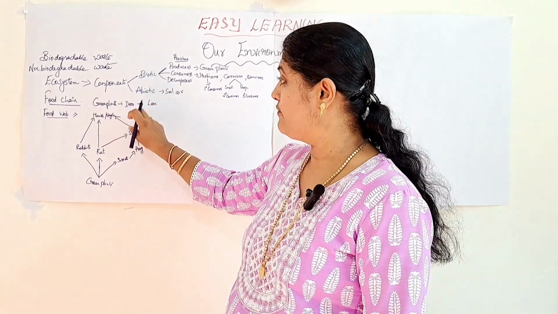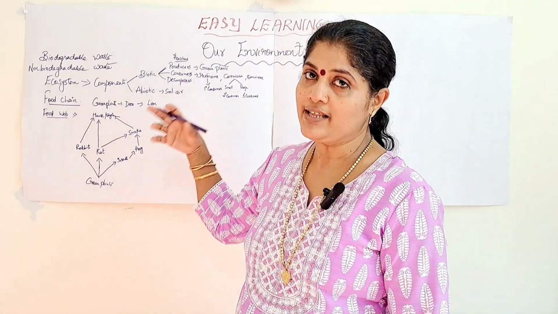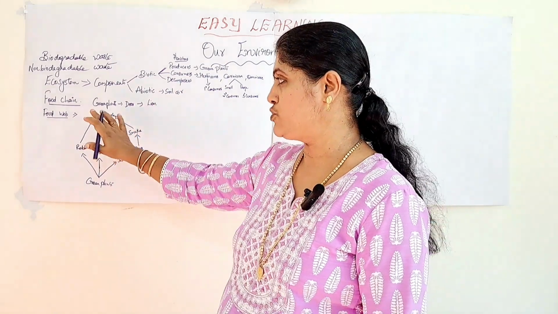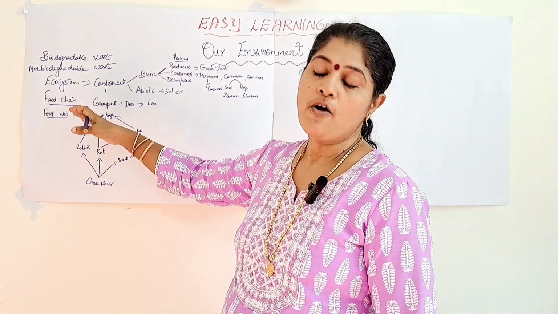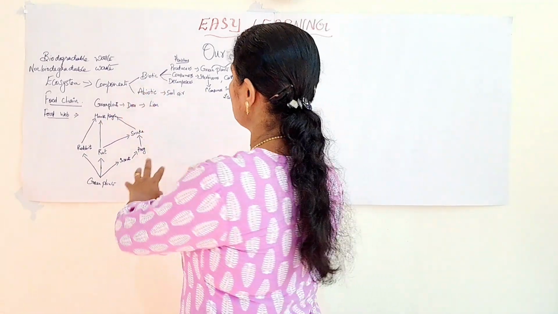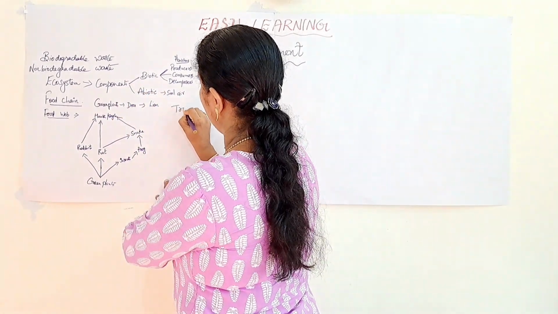Sometimes the food chain will be given. You will be asked to write the trophic level that I will be dealing with now. Different types of questions may arise based on this particular topic, that is food chain or food web. Okay. So now we will move on to the next topic, that is trophic level.